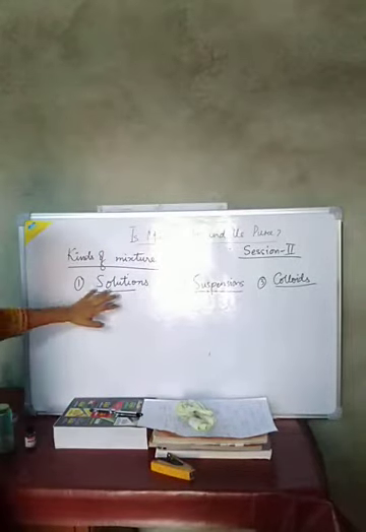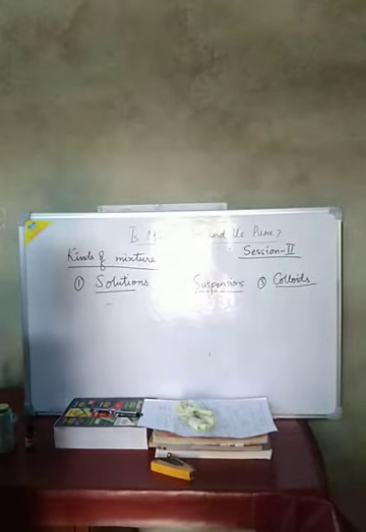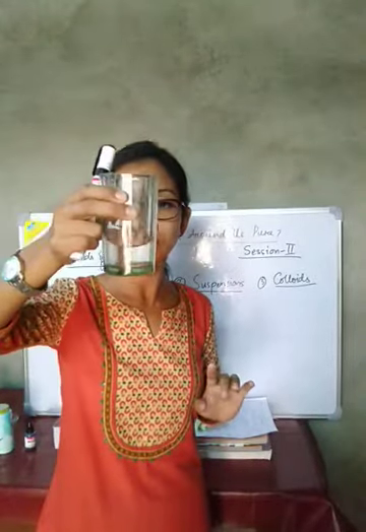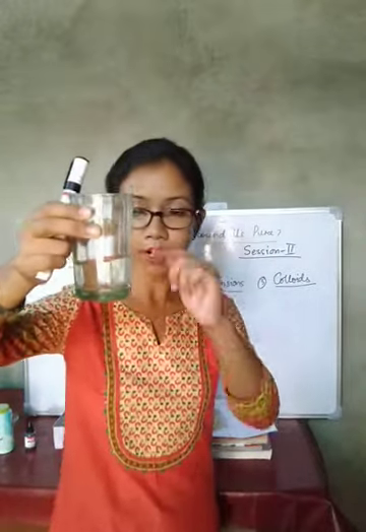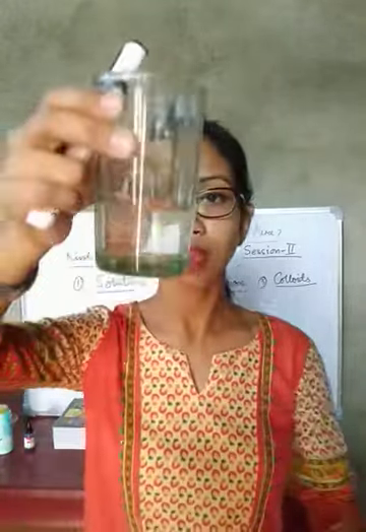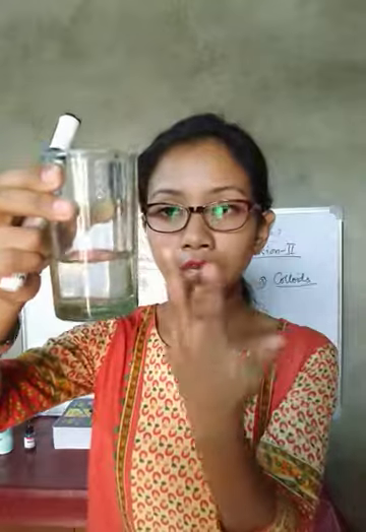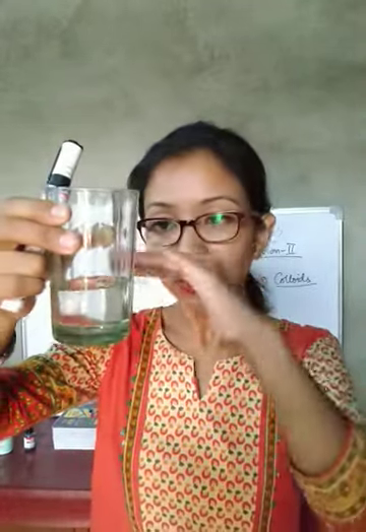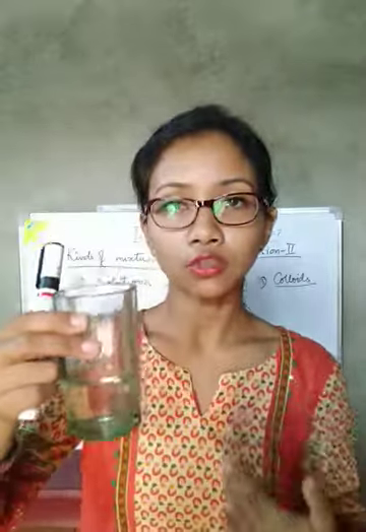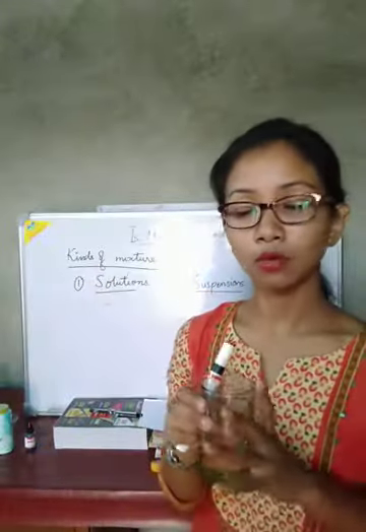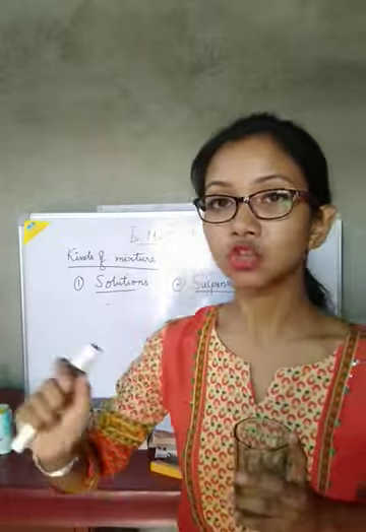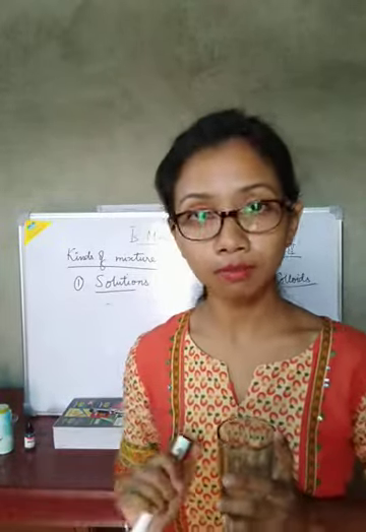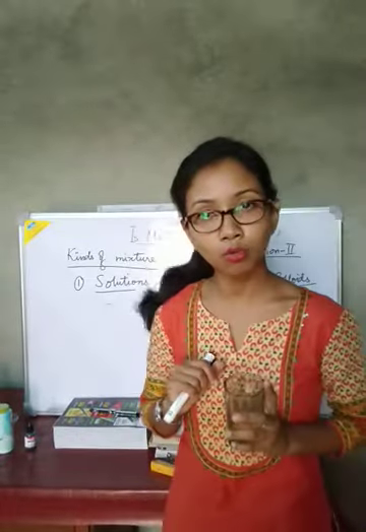Now, what are solutions? I have already dissolved some sugar particles here. You see, the sugar particles are getting dissolved in the water. You cannot find any sugar particles suspended, or present at the lower part of the glass. You cannot find it. It is completely distributed in the water. So this type of mixture, where the particles are completely and uniformly mixed, we can call a homogeneous mixture.